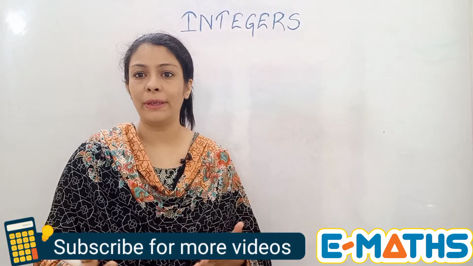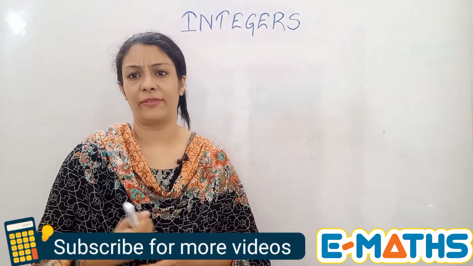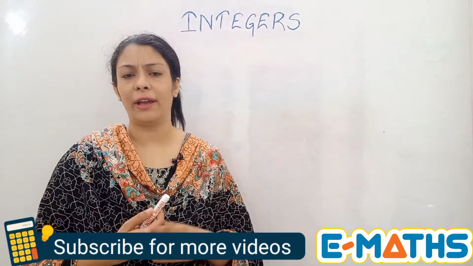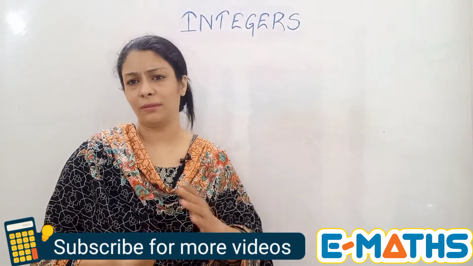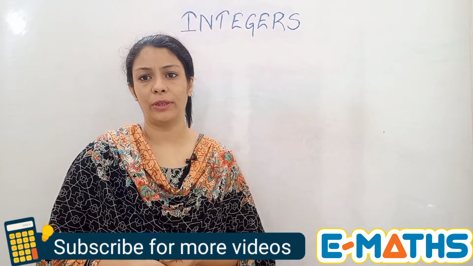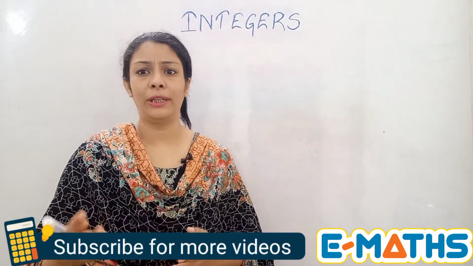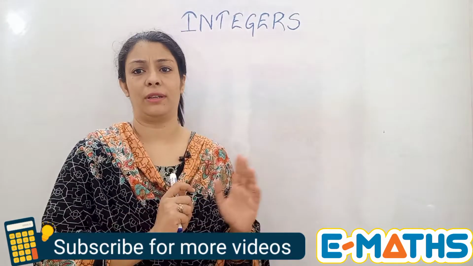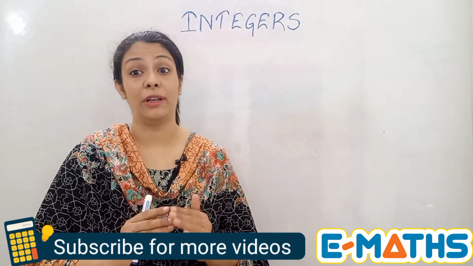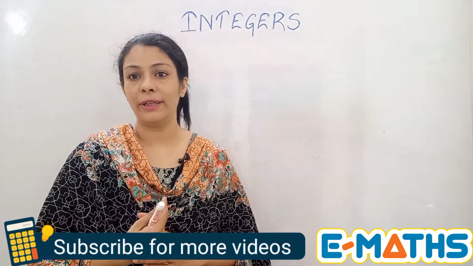This is the most common example which I am giving because everybody nowadays goes to the mall or must have used a lift. And lifts always have these numbers because basements are there in all the buildings. So minus 1 mostly all the lifts have. So this minus 1 is an integer. Positive numbers, we all know, we use them knowingly or unknowingly. But negative numbers are also something that we are using in our real lives, but we don't realize that we have used them. So I have given you one example.